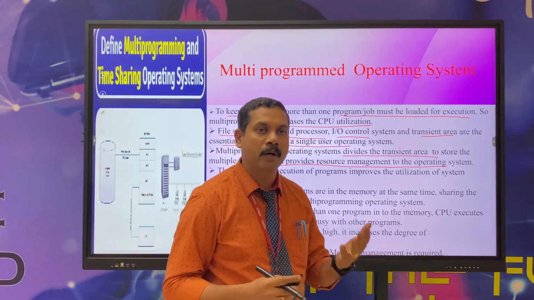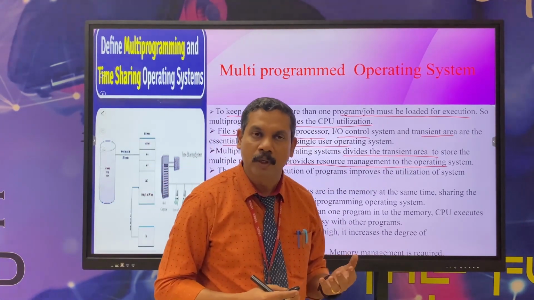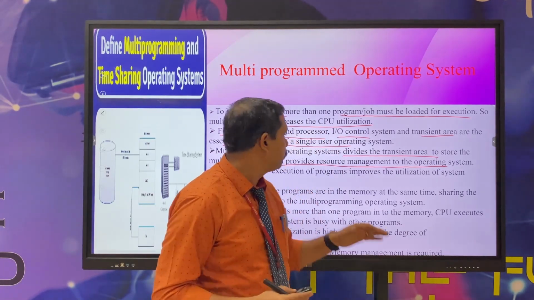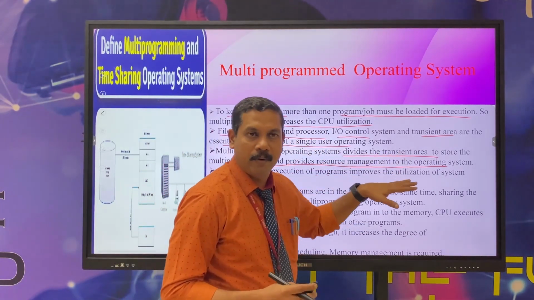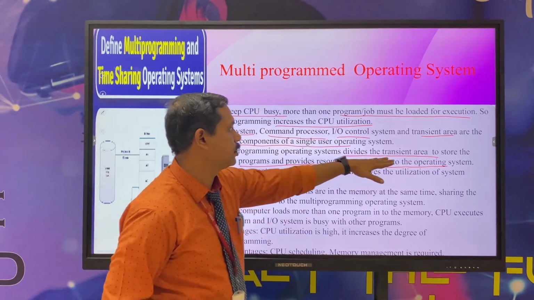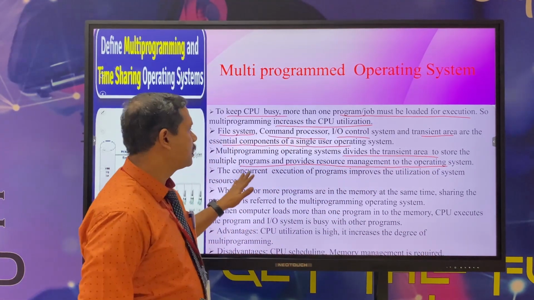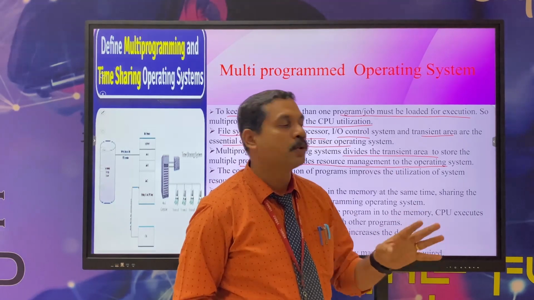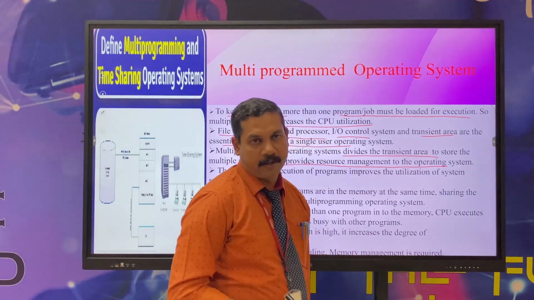The operating system allocates that area, the transition area, to store the multiple programs and provides the resource management.